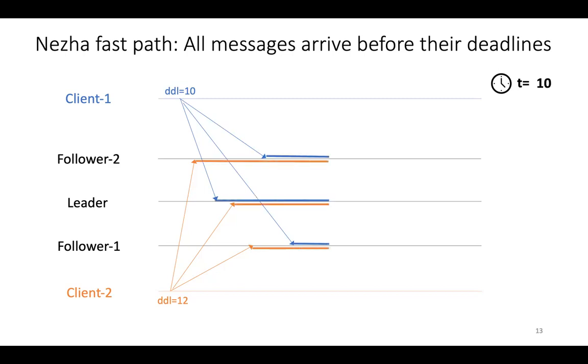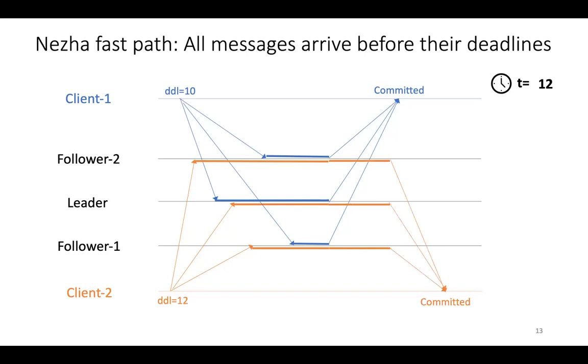Now the replicas wait until t equal to 10 to process the blue message, at which point they respond to the client, which considers it committed as long as everything before the blue message, meaning everything that has a smaller deadline than the blue message, has also committed. And that's because the replicated ordered log is ordered by deadline at all of the replicas. So you can only commit deadline 10 if the stuff before 10 has been committed.